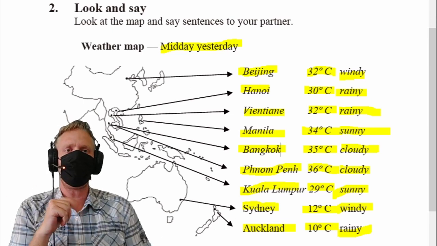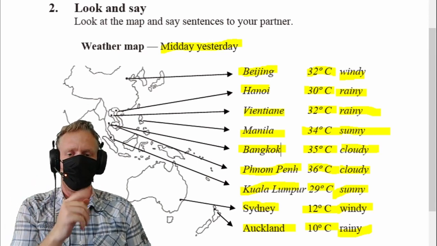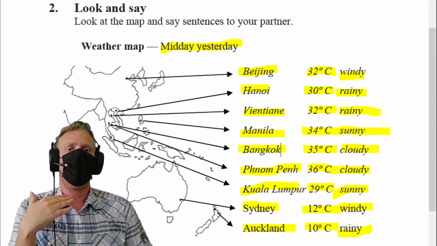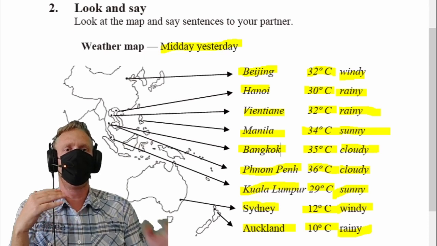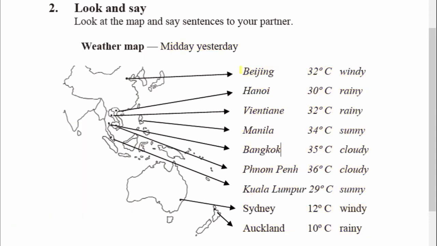As you can hear, we just changed is to was. So fairly simple. Let's take a few minutes to compare these cities with one another. The hottest city was Phnom Penh with a maximum of 36 degrees Celsius. The coldest city was Auckland with a maximum of 10 degrees Celsius.